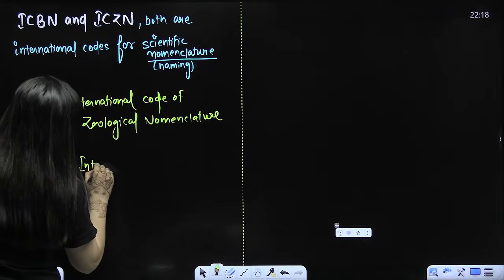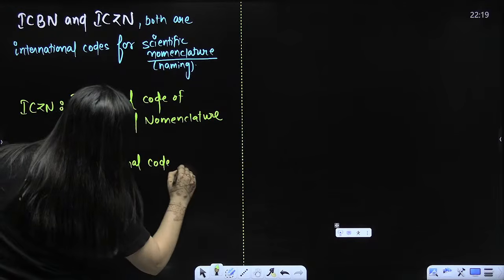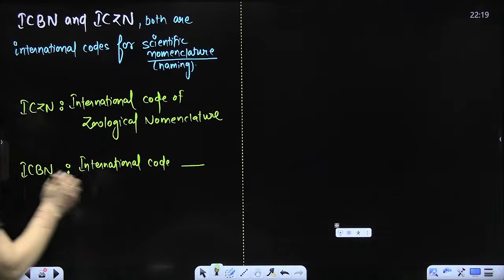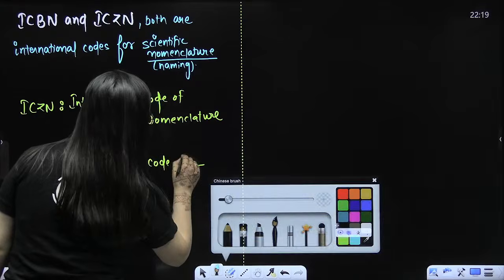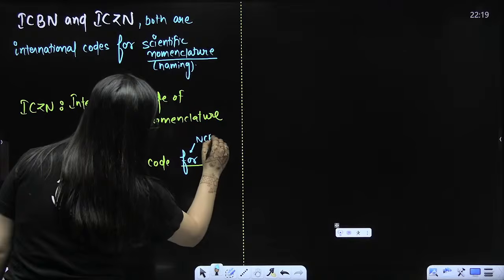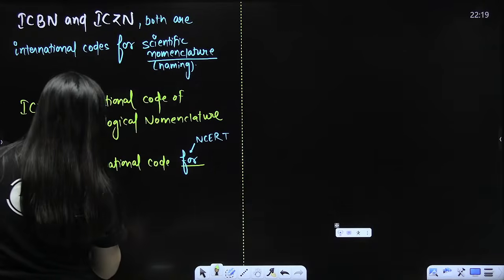Now when I talk about this International Code of Zoological Nomenclature, this part is clear. Everyone, please pay attention. Now I am writing this as per NCERT. NCERT says it is International Code for Botanical Nomenclature.